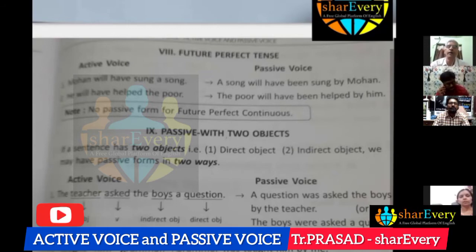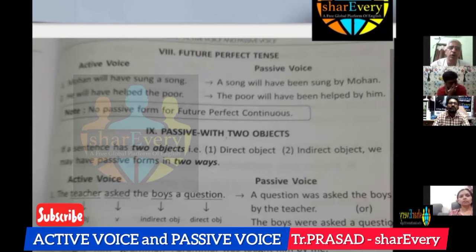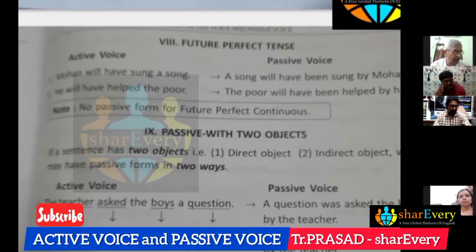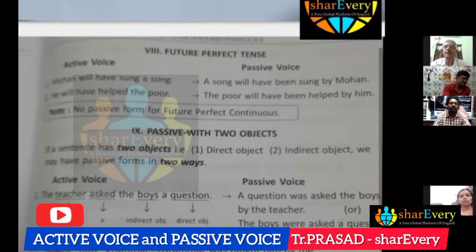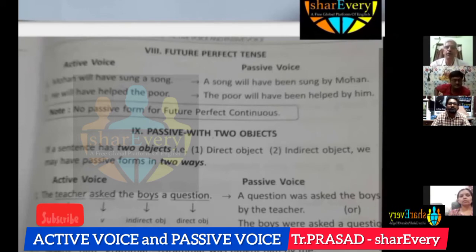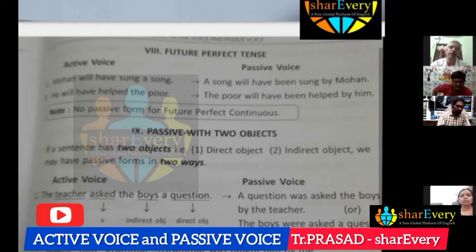And then we find some sentences with two objects, one direct object and one indirect object. Like the teacher asked the boys a question. Here, a question is the direct object and the boys is the indirect object. When there are two objects in an active voice sentence, the passive voice can be written in two ways.